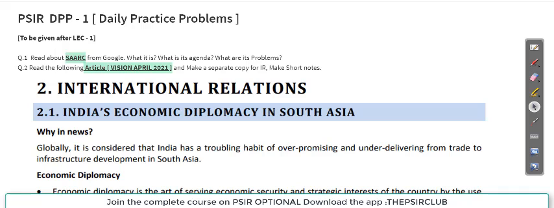I think this is absolutely clear. This is the new model which I am trying to apply, and from now onwards every course which comes on the PSIR club will include the concept of daily practice problem, even in the GS courses which I will be launching in times to come. So please ensure you are following this. Okay, I think this is very simple.